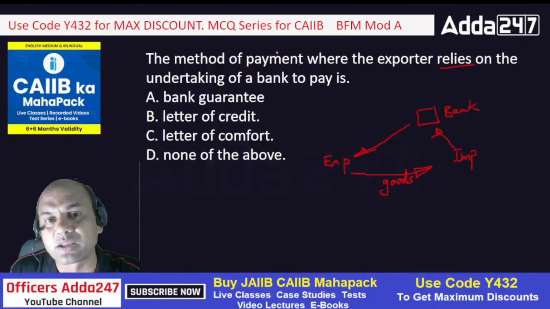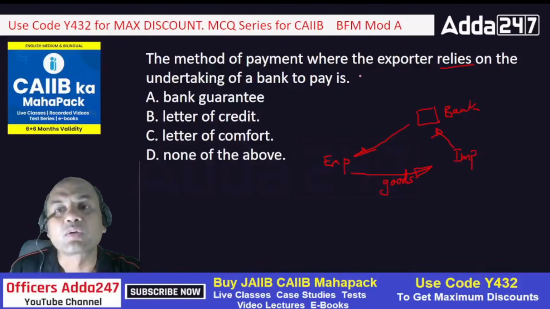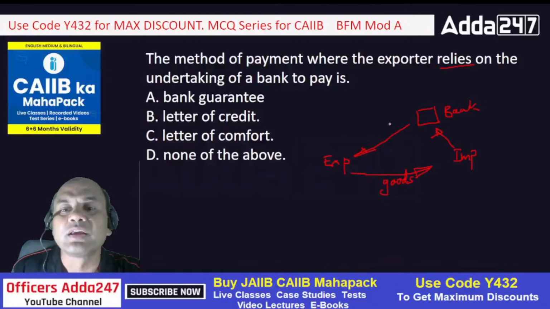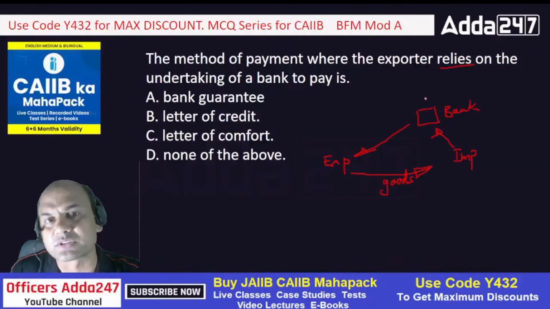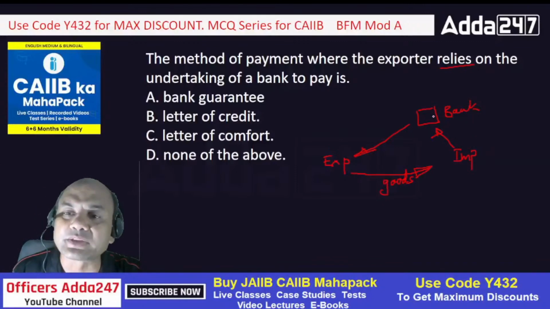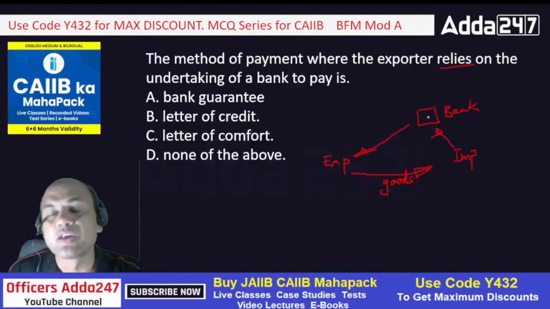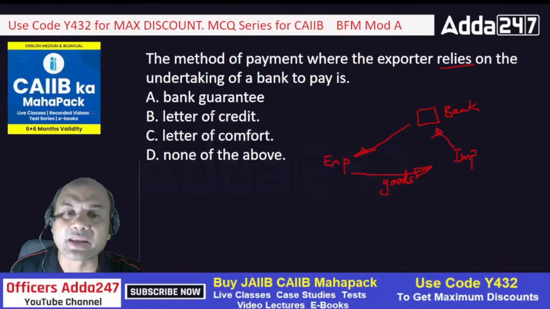But the question over here is not this one. The question says the exporter relies on the bank payment. Here the exporter knows that the bank will pay at any cost, whether the importer pays the bank or not. So this method is known as what? Bank guarantee, LC, letter of comfort, or none of the above.